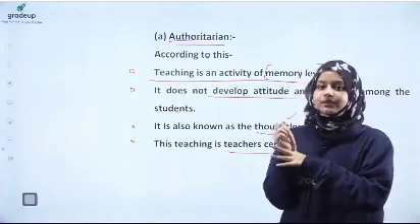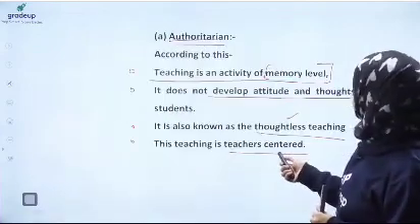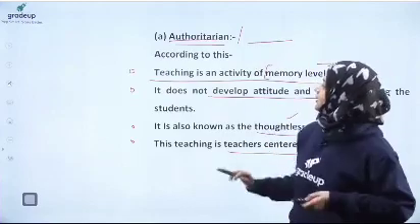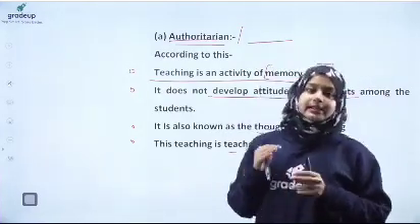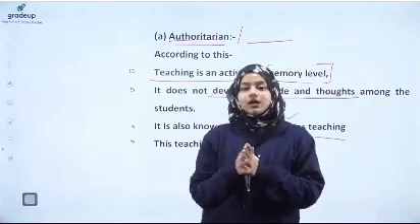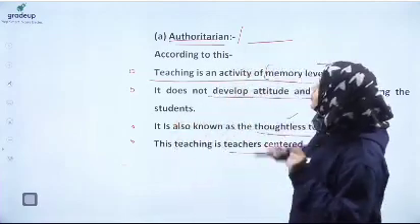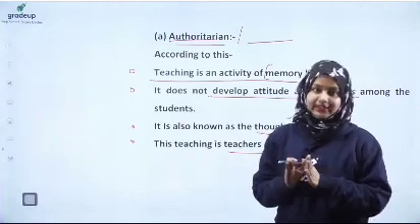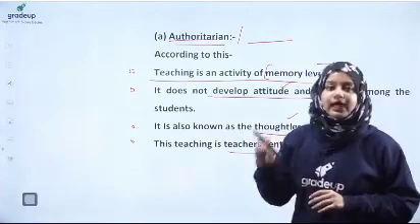Authoritarian or autocratic teaching: teaching is the activity of memory level, which means teaching is compared to the memory level. The student is just memorizing the facts that the teacher is teaching. So this authoritarian or autocratic viewpoint is that teaching has nothing to do with the other levels. Teaching is just the activity of memory level, right? It does not develop attitude and thoughts among the student.